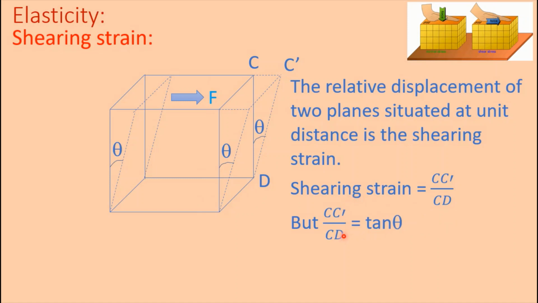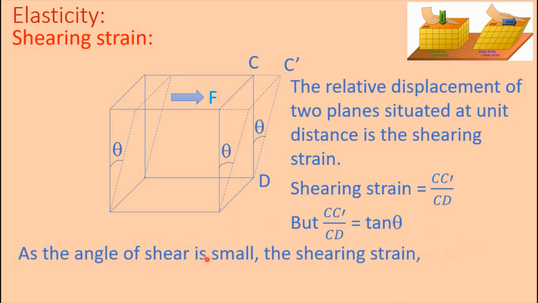But C C prime by CD is equal to tan theta, because here C C prime is the perpendicular and CD is the base. Therefore, C C prime divided by CD is equal to tan theta. Here, as the angle of shear is small, this theta angle is very small.